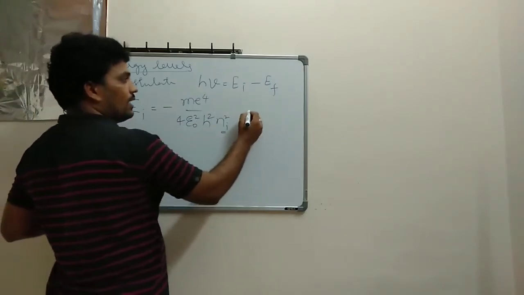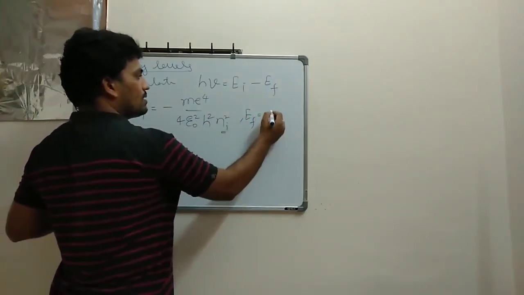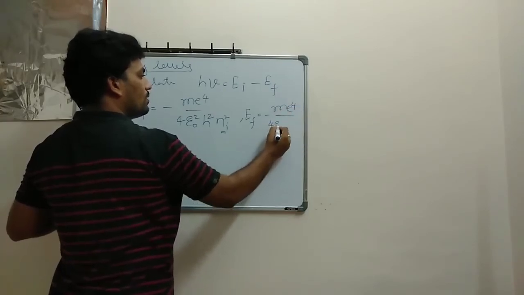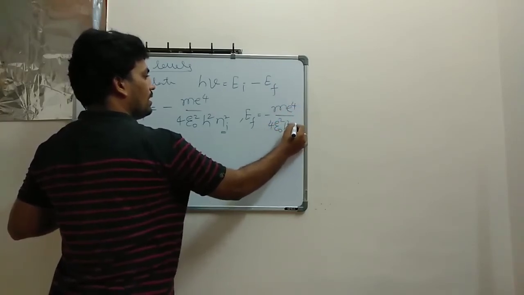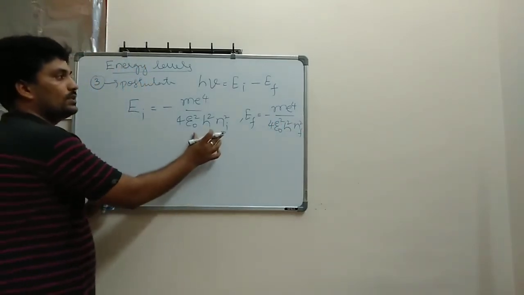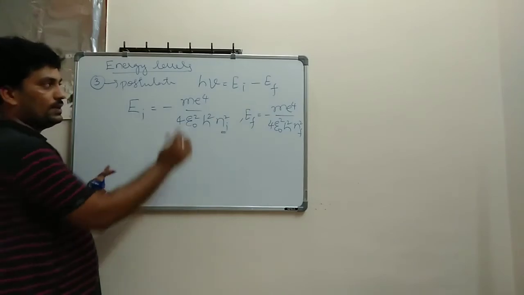Next, Ef also you can write as minus m e power 4 divided by 4 epsilon naught square h square nf square. So if I substitute these equations there, what happens, you see.